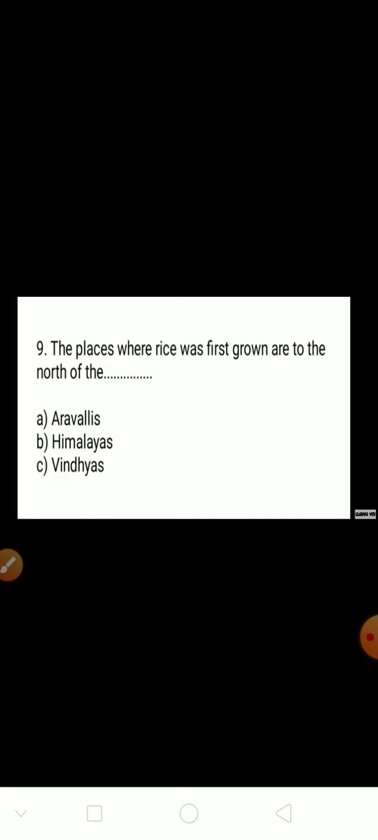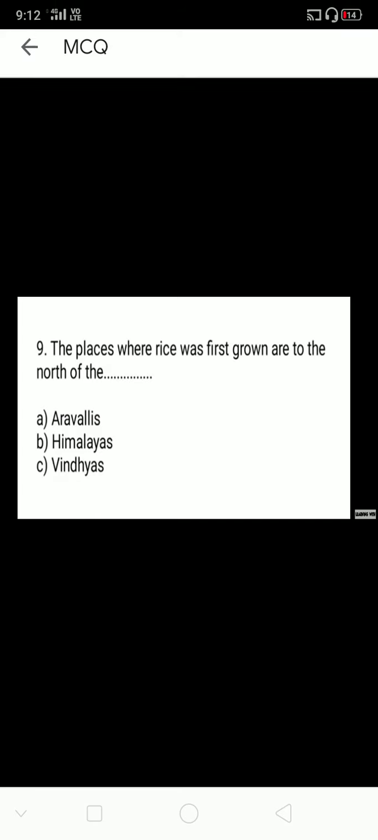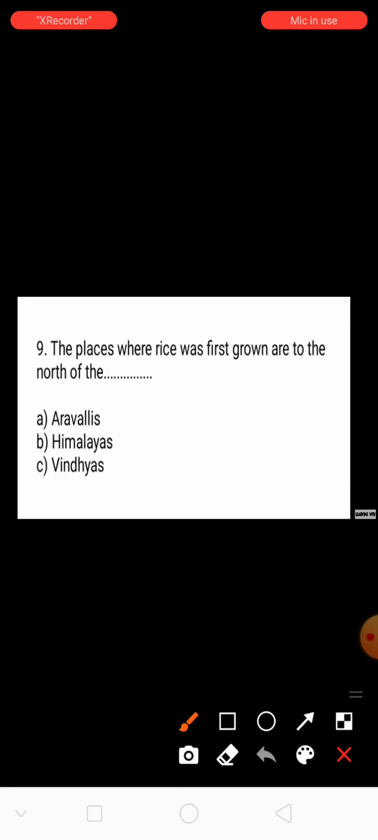Next question. The places where rice was first grown are to the north of dash. See, some options are there here. Aravallis. Second option is Himalayas. Third option is Vindhyas. The right answer is Vindhyas. In the Vindhyas, which crop was grown here? Rice crop. It is in the north.